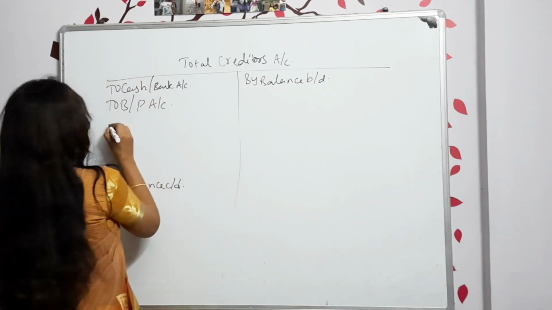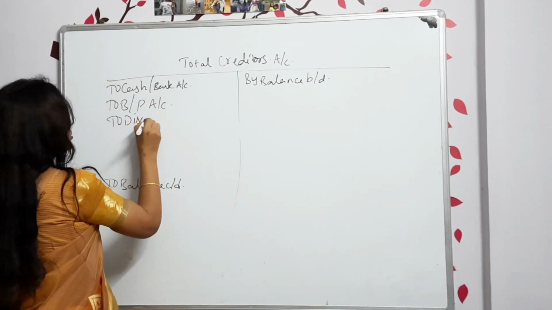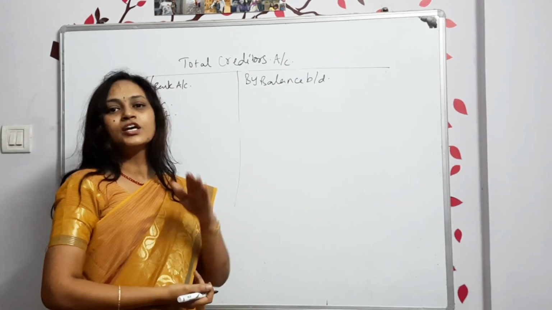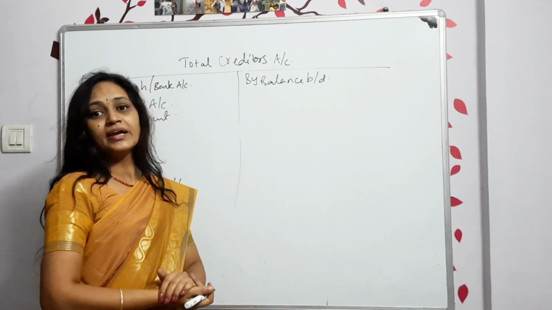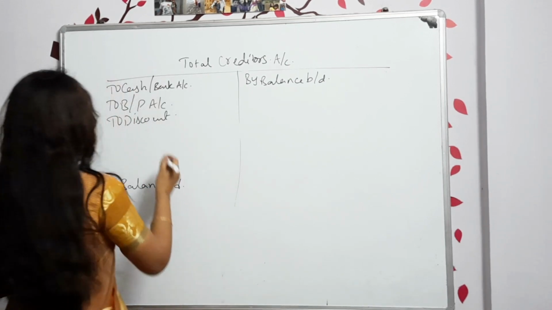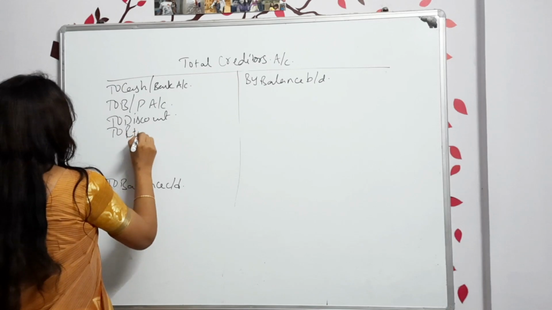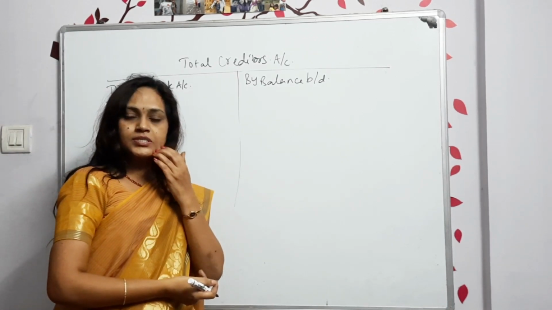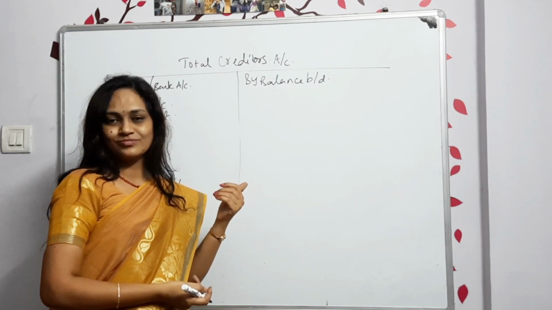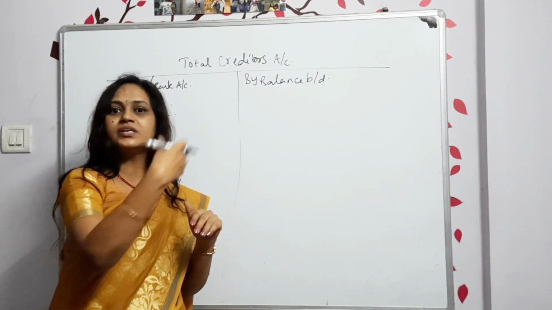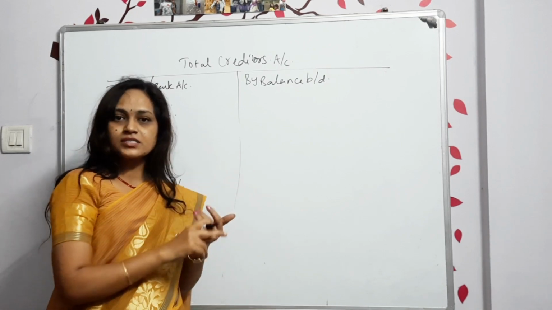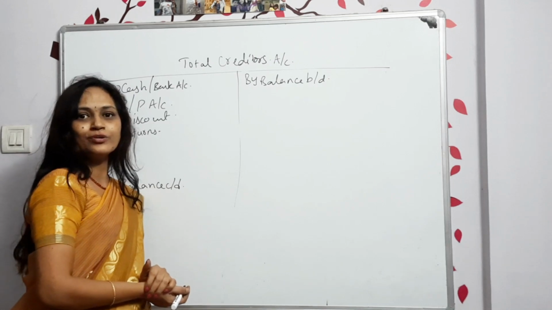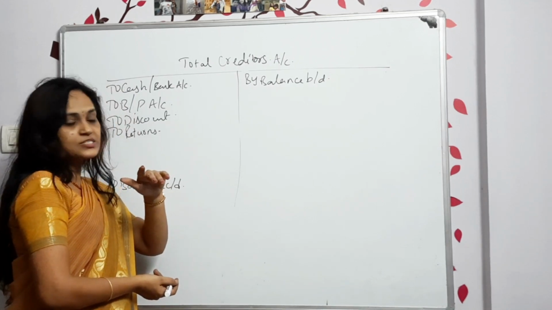And then any discount you got, the explanation for discount is again the same, there is no change in that. If you got any new discount, write it down on the debit side. And any returns, purchase returns, it can be called returns inwards also. Sorry, this is called returns outwards. We are sending the returns, right? This is called returns outwards or purchase returns. Any purchase returns are there, you are going to write down here.